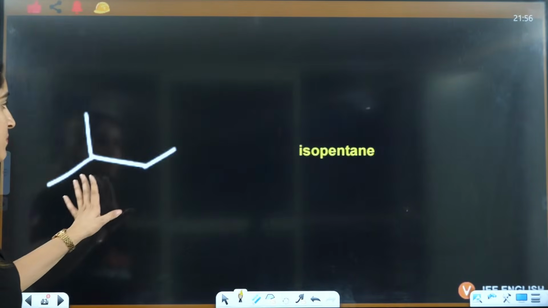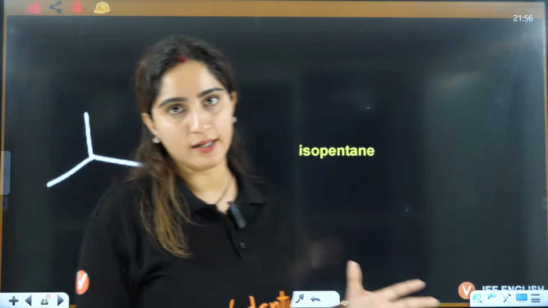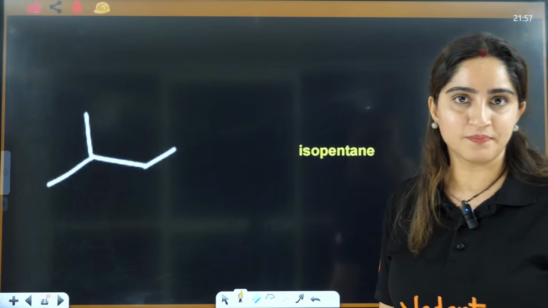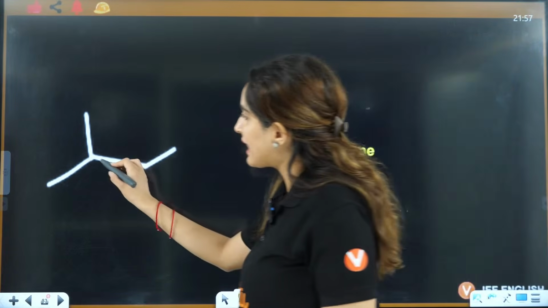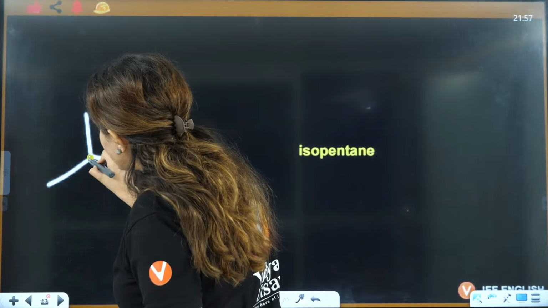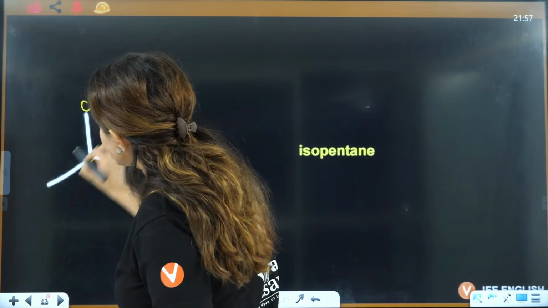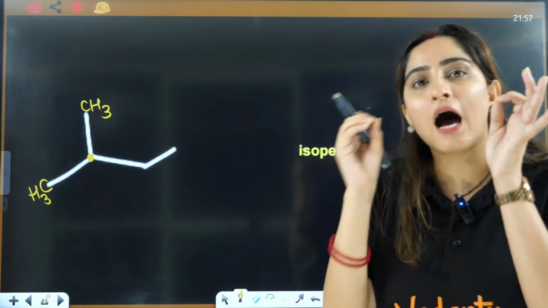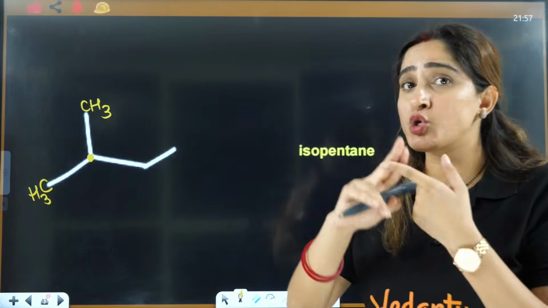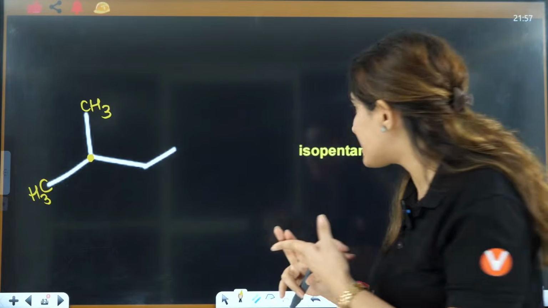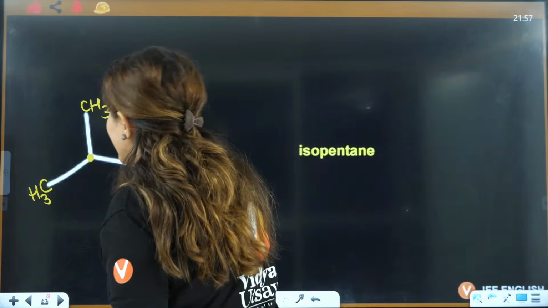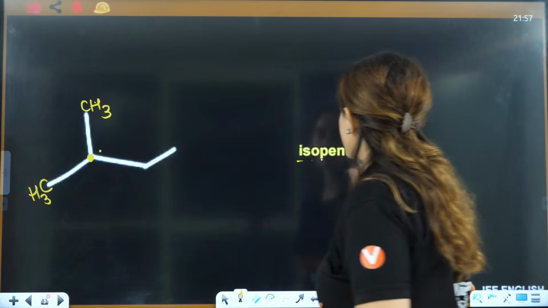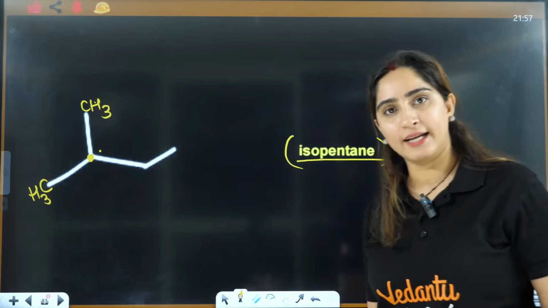I'll give you some examples here. Now if you see this thing here, there is no functional group connected here. So this is that carbon which is connected to two CH3 groups. When in a compound there is a carbon which is connected to two methyl groups, then we will call it iso group. Because it has 1, 2, 3, 4, 5 carbons, it is called isopentane.